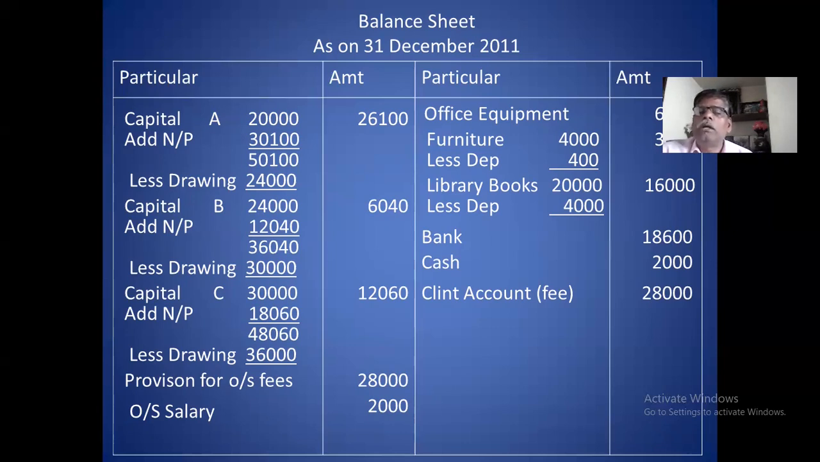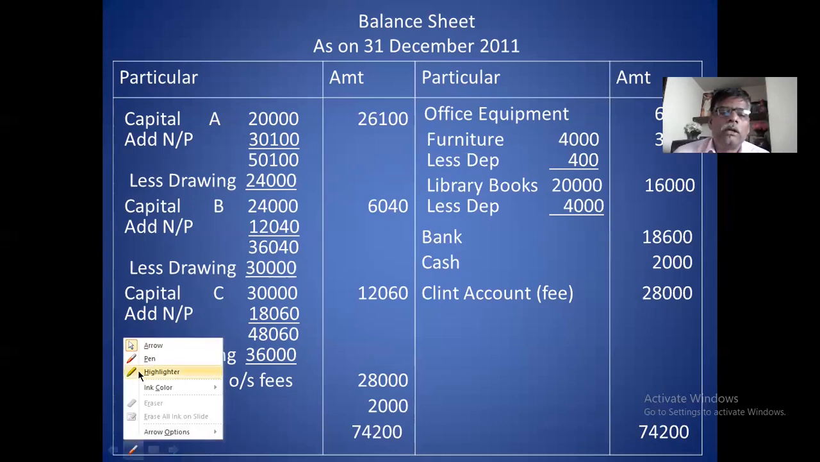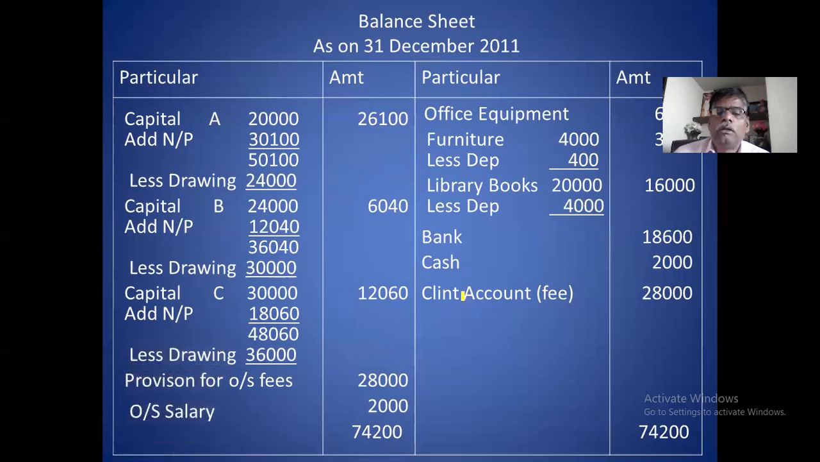And assets completed, liability completed, you take the total. Total is 74,200. Only thing is, this is the important item. That is this client account. This client account is just like debtors, always comes on the asset side. If provision you have to make, that provision comes on the liability side. This is the provision for the same, 28,000.